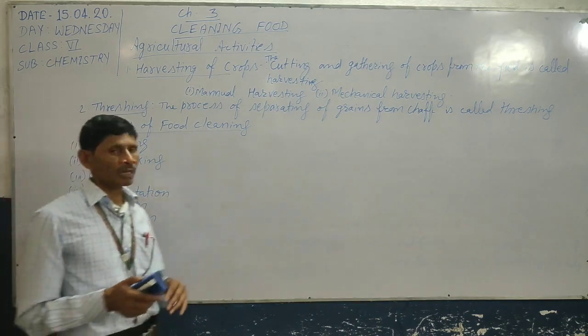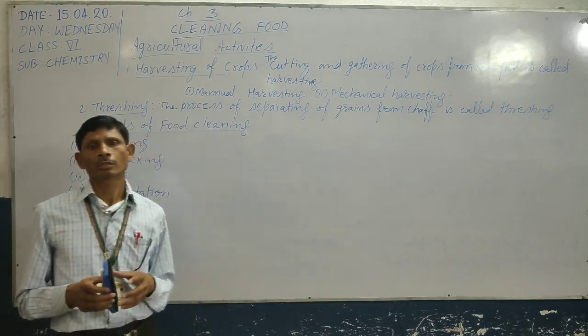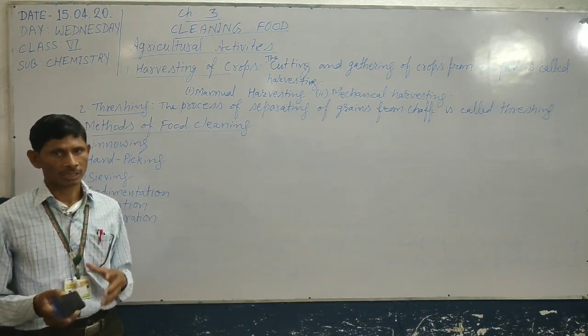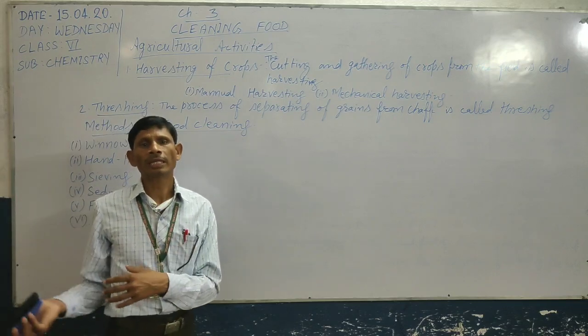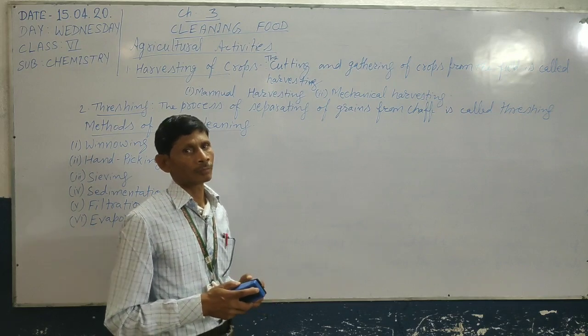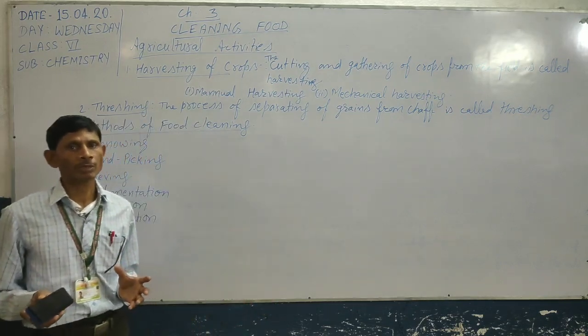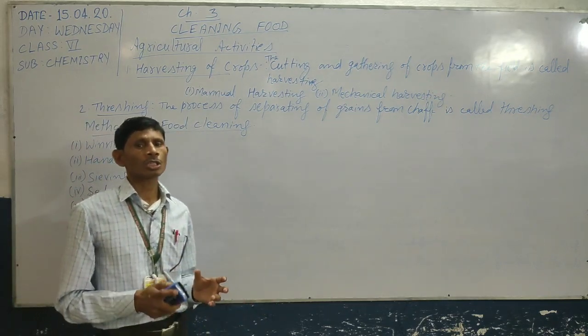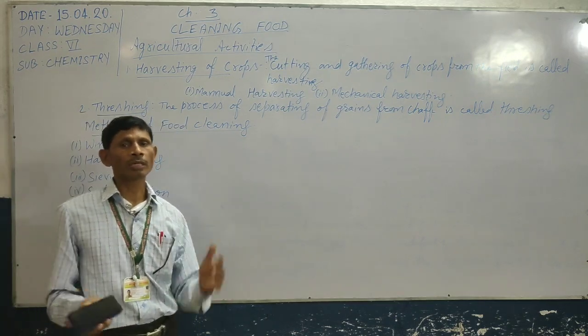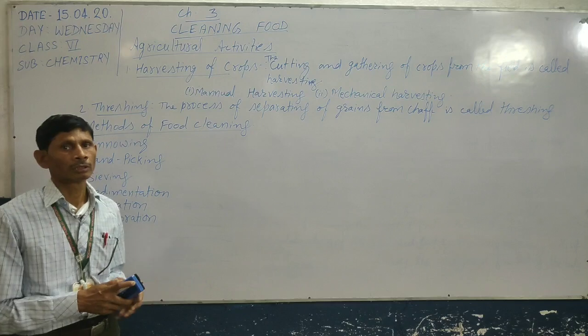Next one is evaporation. Evaporation is used to separate some substances, like we can get salt from seawater. So by the process of evaporation, we can separate salt from salt water.